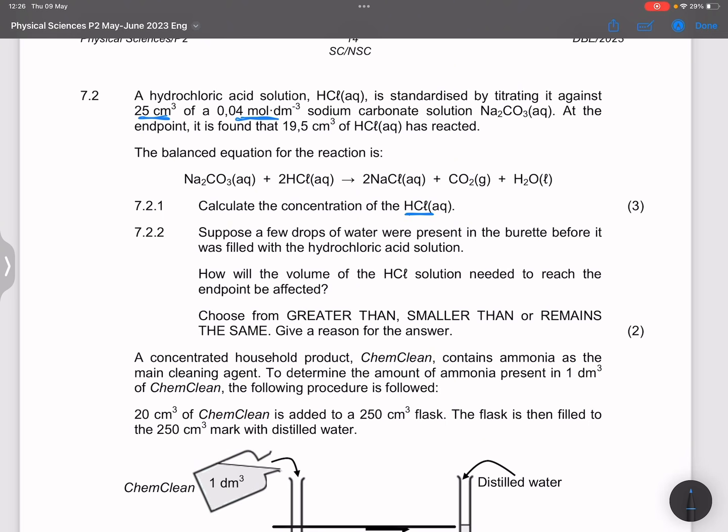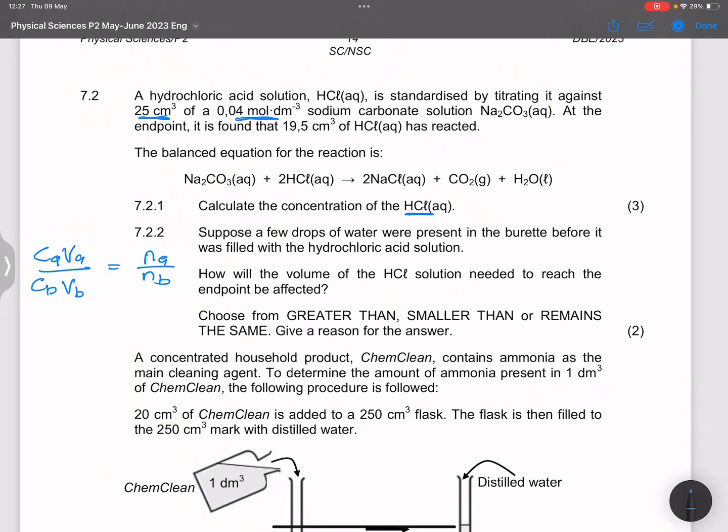Now remember, we are talking about neutralization here, a titration, which means we can use our famous formula: CAVA over CBVB equals NA over NB.